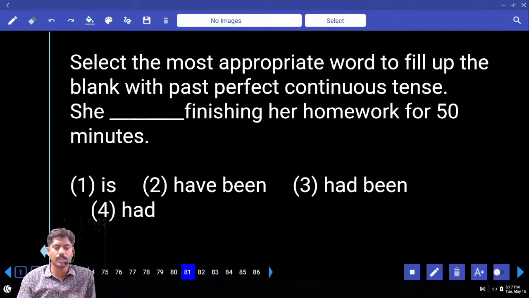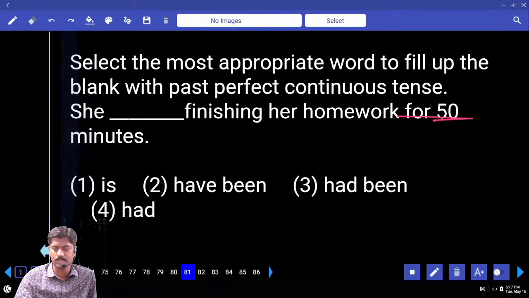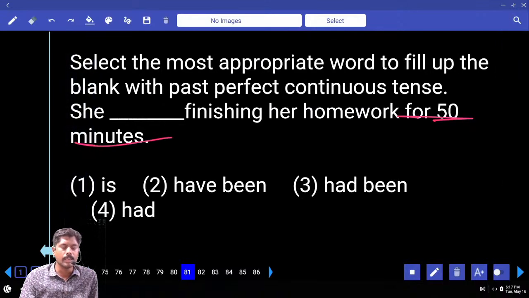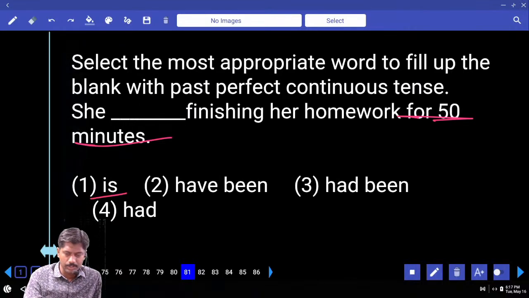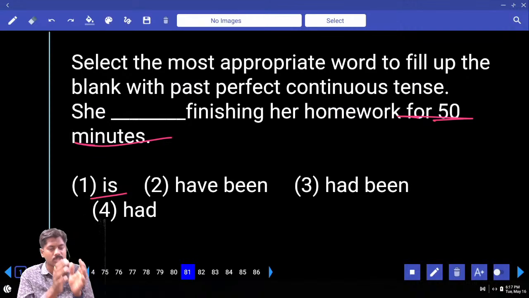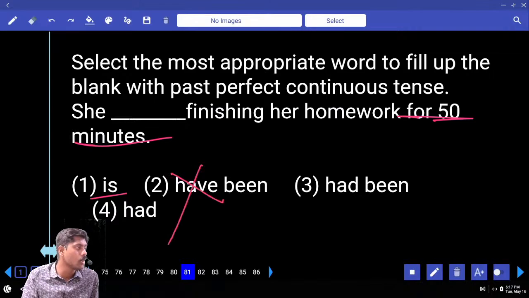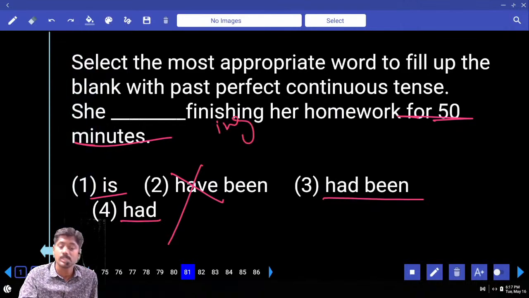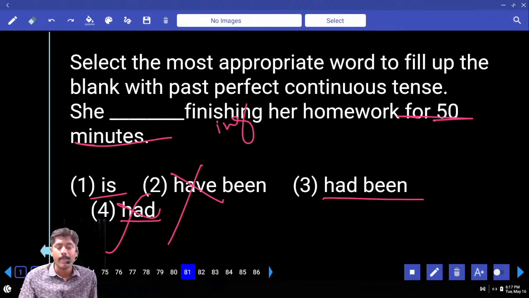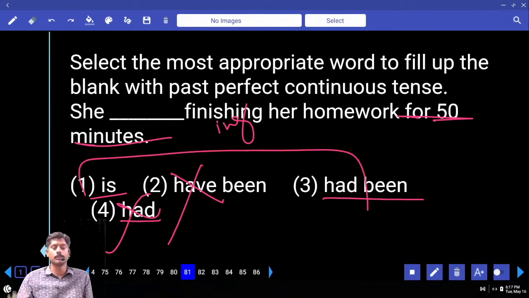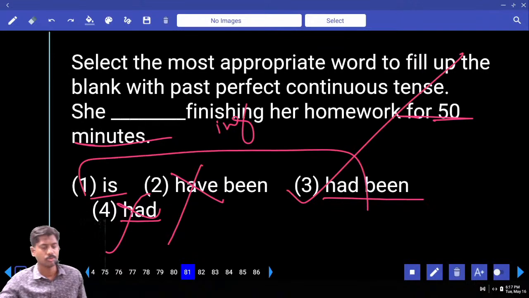She dash finishing her homework for 50 minutes. A time indicator hint. When a time indicator comes like this, you can take have been, has been, had been. Is finishing, wrong. Is finishing means now. And he has mentioned 50 minutes. She have is grammatically wrong. She has comes, have does not. She had been okay. After had, is ing possible? No. Answer 1 or 3 grammatically. Third option.